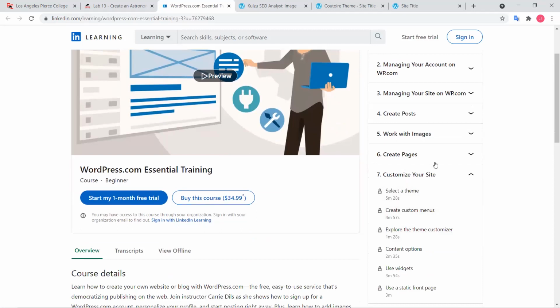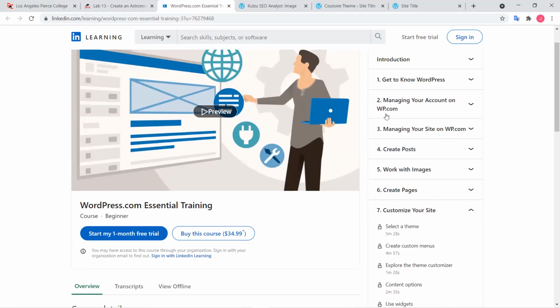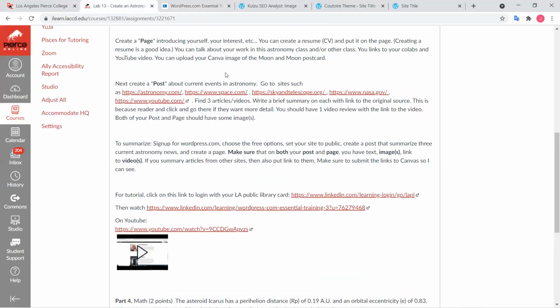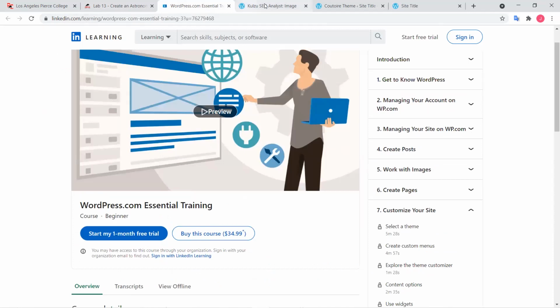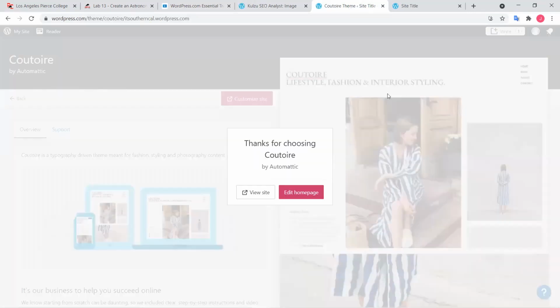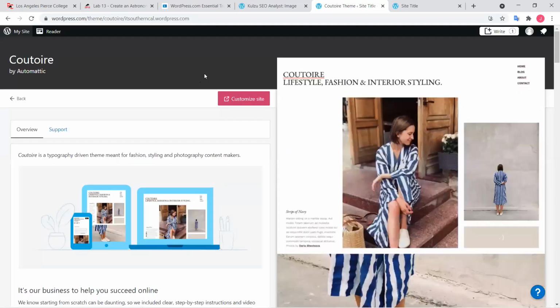Okay, so once you sign up for the account, you can create posts, pages, and images. So what we're going to do for this lab is go into sign up and create WordPress.com. Let's see, where is my, click out of that. And then let me go back to my site.